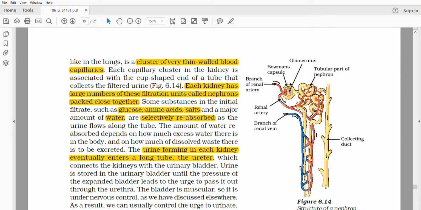And this glomerulus is placed in the Bowman's capsule. That is, the Bowman's capsule holds the glomerulus. So now the first filtration starts here at the glomerulus, and after the filtration, whatever is produced, the filtrate,